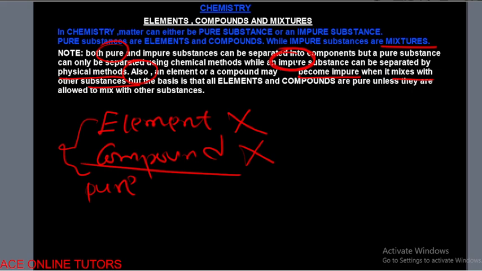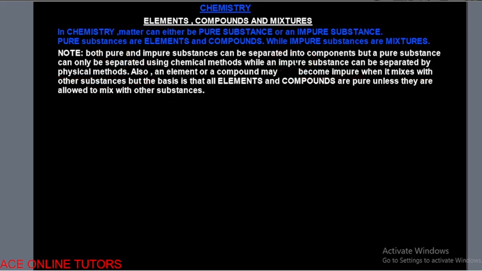Now I hope this is very understandable. An element is a pure substance. A compound is also a pure substance. The only case when they will not be pure substances is when they have mixed with other substances. So we are going to see examples that will make us understand this better.